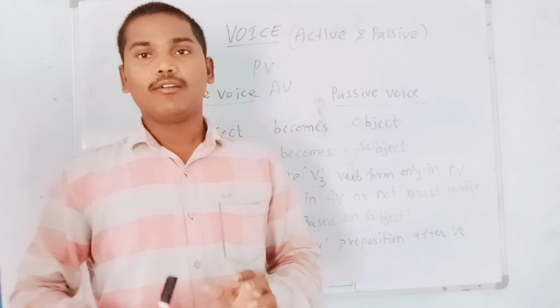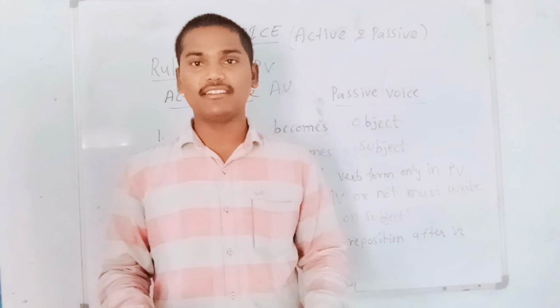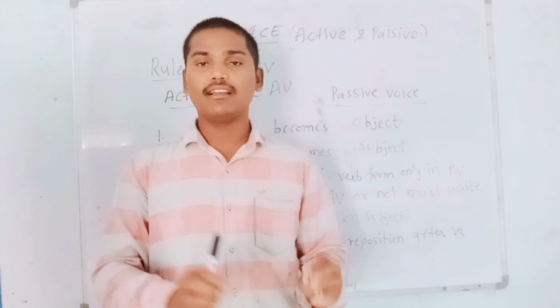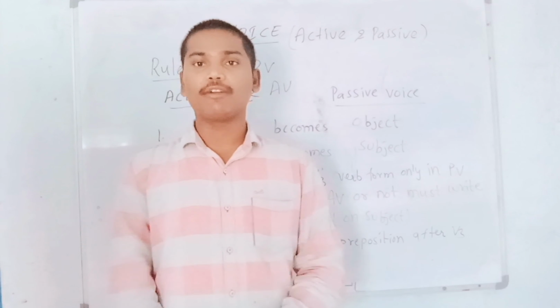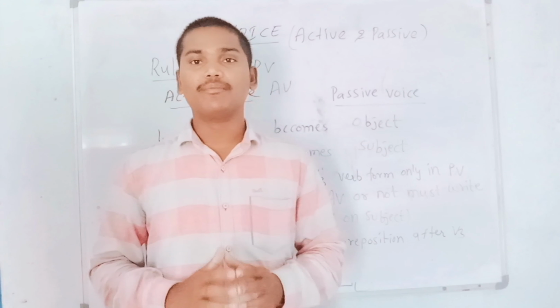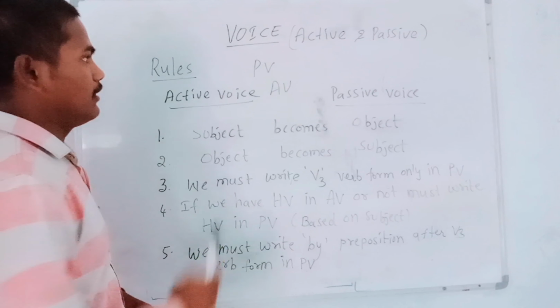What kind of verb form we get in active voice doesn't matter, but when we change active voice into passive voice, we must write the V3 verb form compulsorily. That is a very important rule of voice.